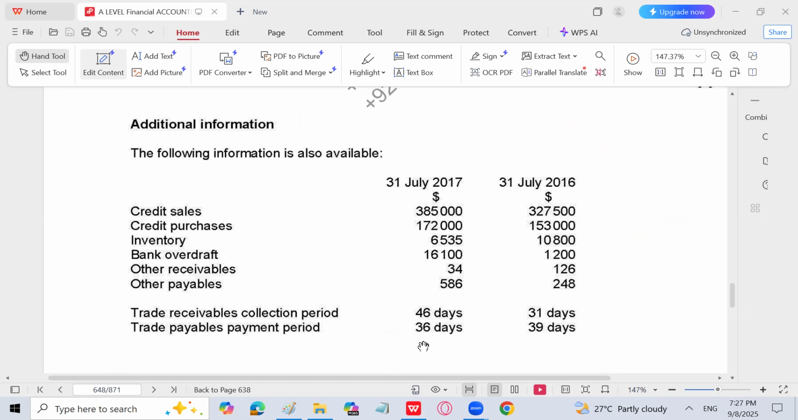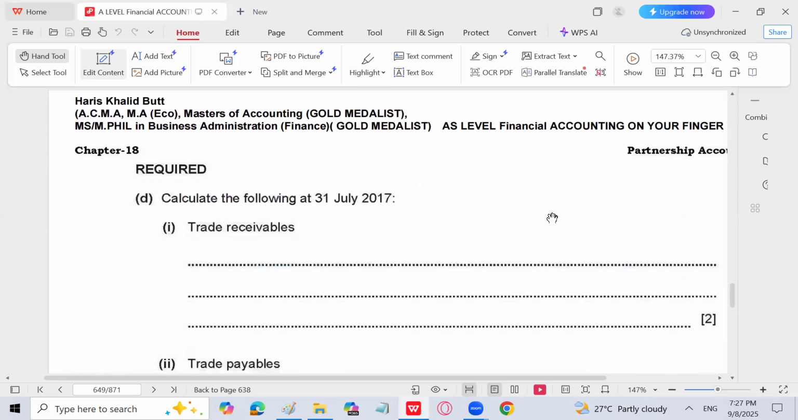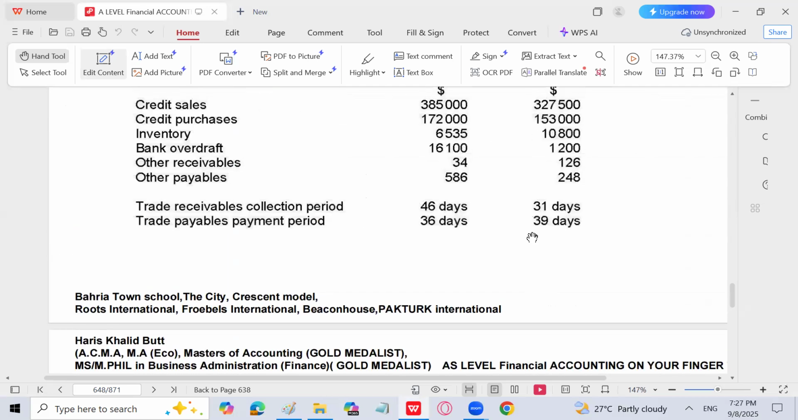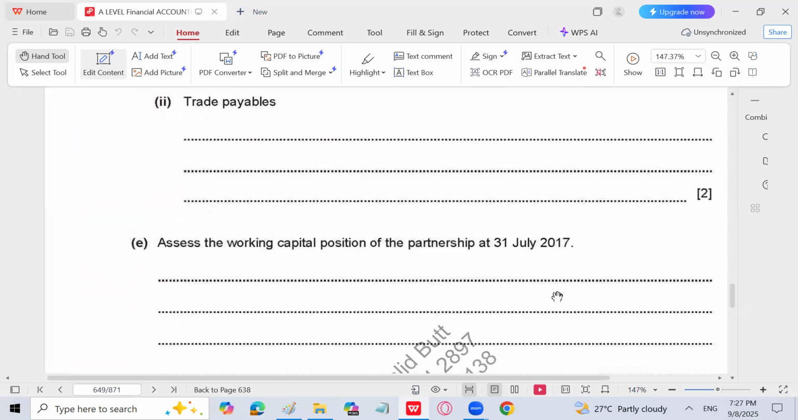We are making early payment to trade payables, but we are collecting the trade receivables at a later stage. Or you can say that we are making the payment to the trade payables in 36 days, whereas we are collecting the amount from trade receivable in 46 days, after 10 days. After making payment to trade payables, after 10 more days, we are getting the amount. So that is not good. Previously, it was fine. Calculate the following: trade receivables and trade payables. Assess the working capital position of the partnership. Oh, we have already discussed that. And how we are going to calculate trade receivables and trade payables.